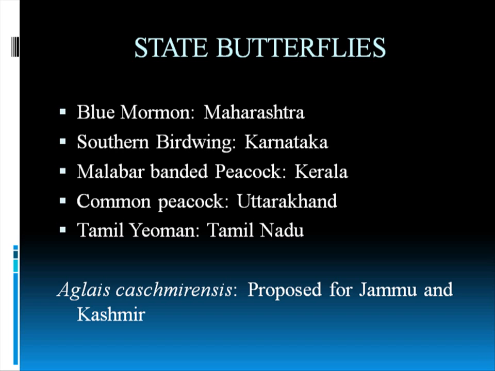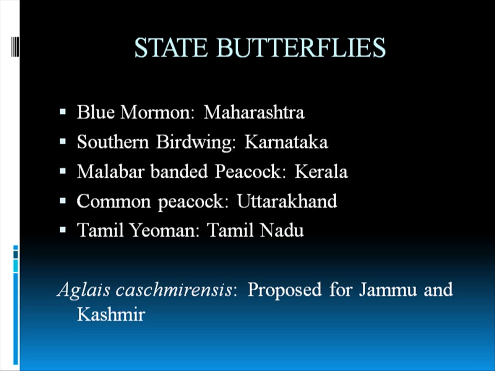Now I had to give out some state butterflies. In India, there are some state butterflies. First, Maharashtra has a state butterfly, the blue mormon. Blue mormon is a very big butterfly. Then the southern birdwing, the biggest butterfly in India, is the butterfly of Karnataka. Then the Malabar banded peacock, from Kerala. The common peacock from Uttarakhand, and the Tamil yeoman, Tamil Nadu.